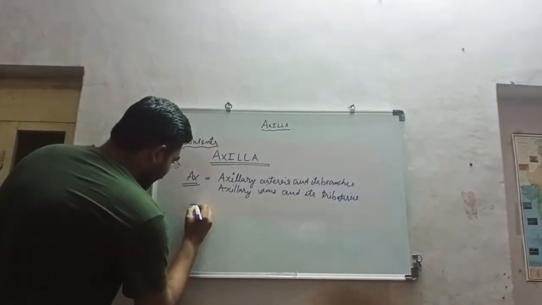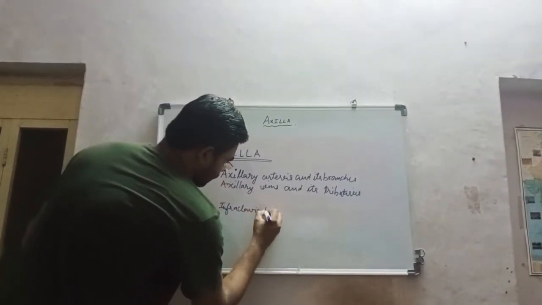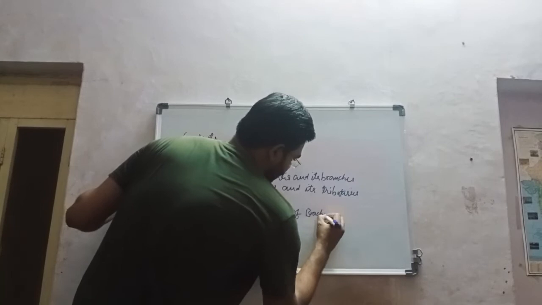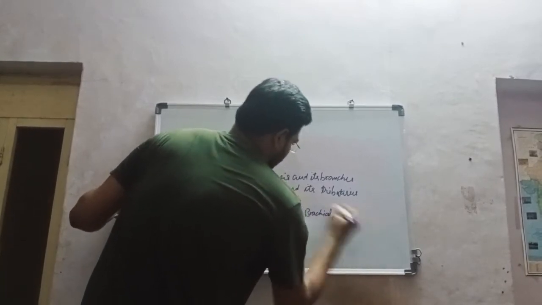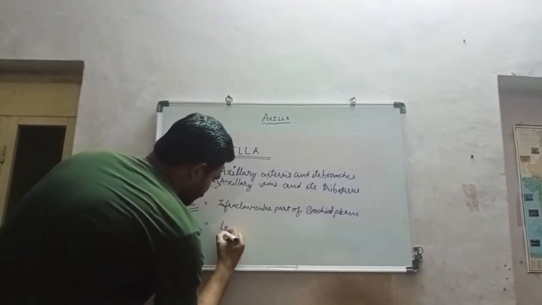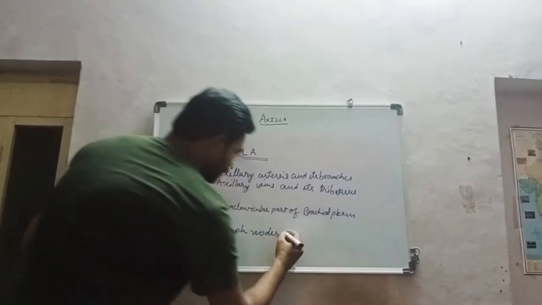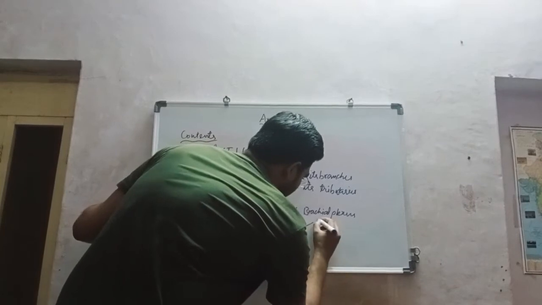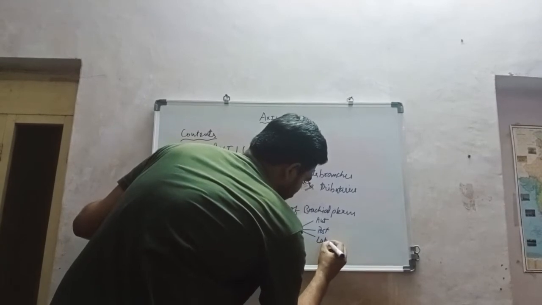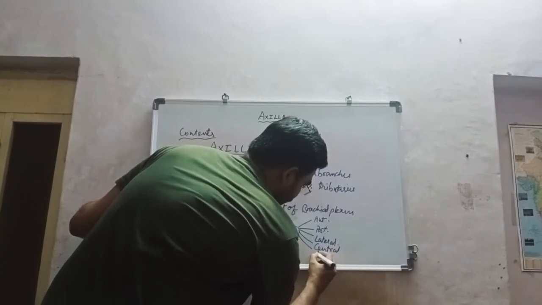Now I for the infraclavicular part of the brachial plexus. Now L for the lymph nodes, which are 5 in number: anterior, posterior, lateral, central, and apical.